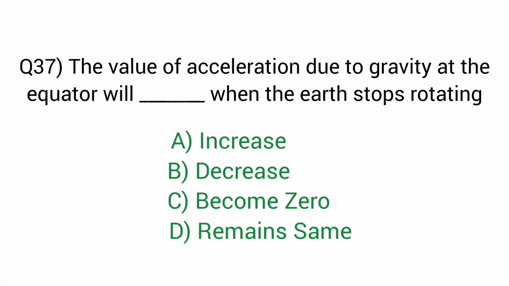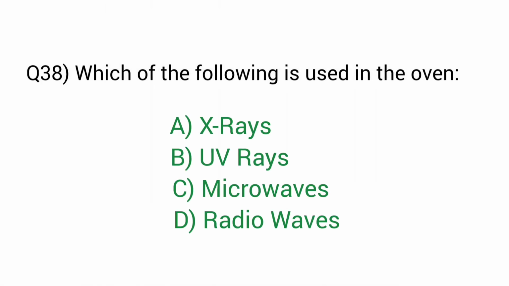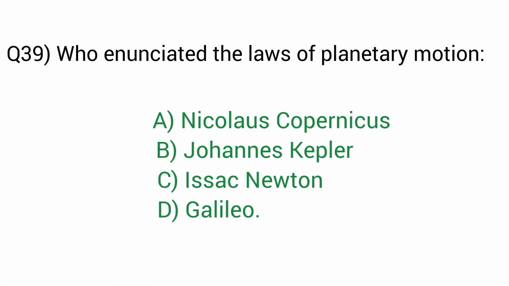Question number 37. The value of acceleration due to gravity at the equator will when the earth stops rotating. Right answer option A, increase. Question number 38. Which of the following is used in the oven? Right answer option C, microwaves. Question number 39. Who enunciated the law of planetary motion? Right answer option B, Johannes Kepler.